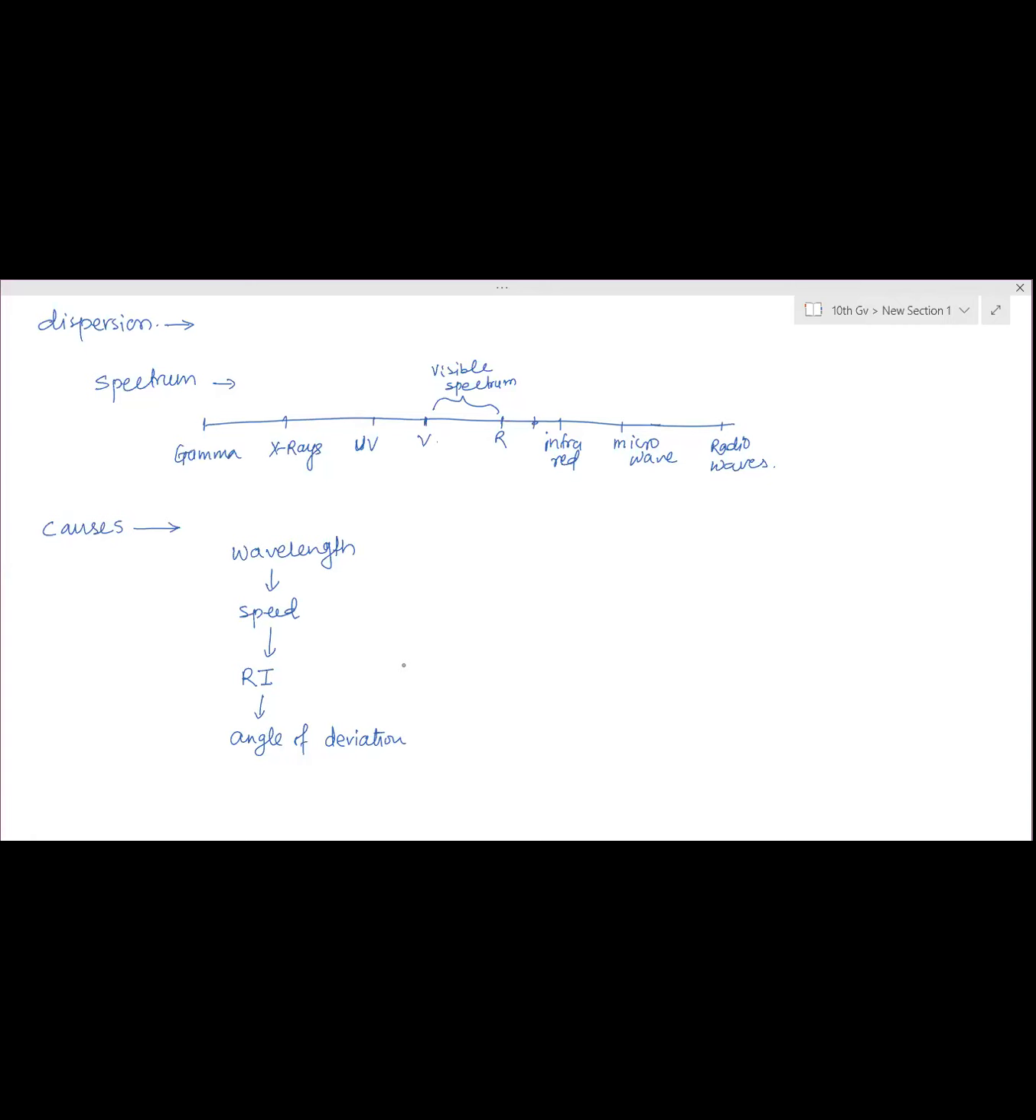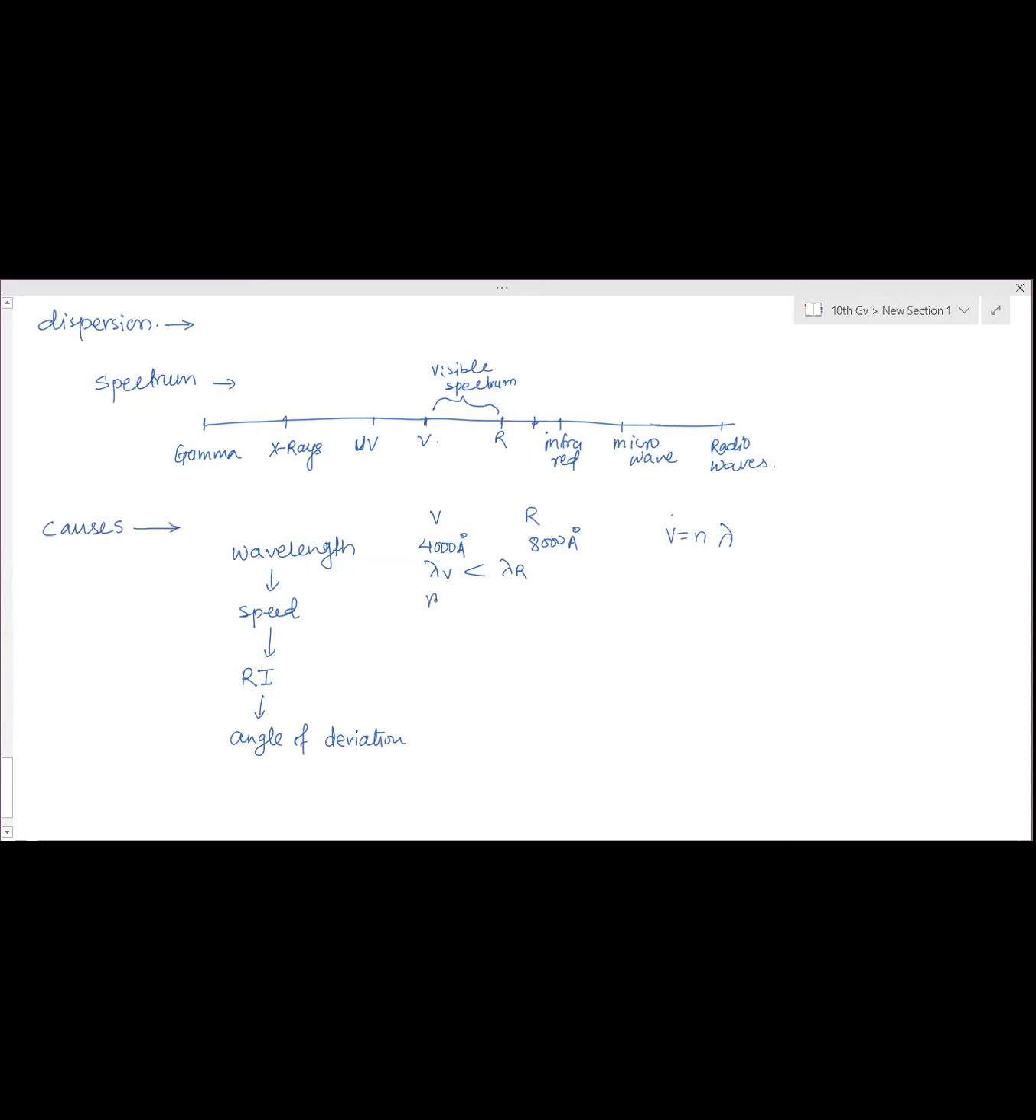Every color has different wavelength. So the range of that band is from violet to red. Violet is the least one and red is the maximum one. So the wavelength of violet is lesser than the wavelength of red. Therefore, it is directly proportional: V is equal to nλ. So V and λ are directly proportional.